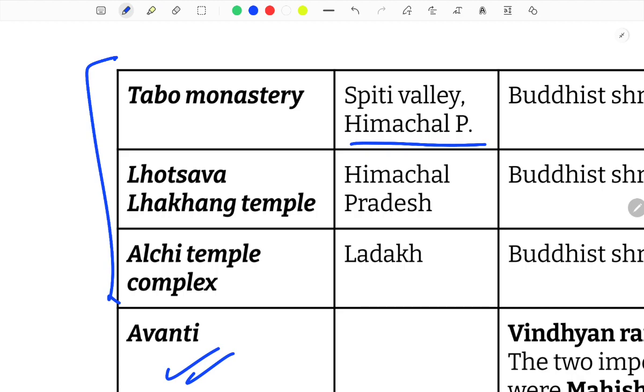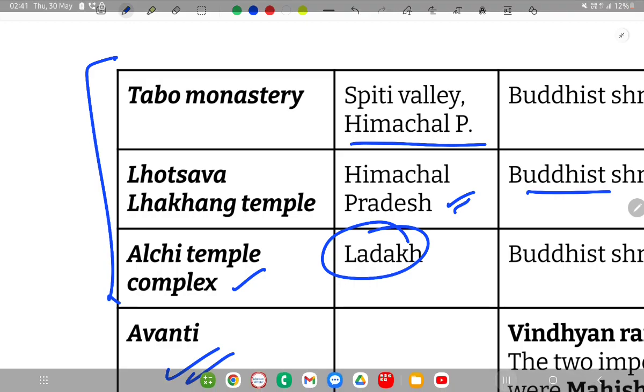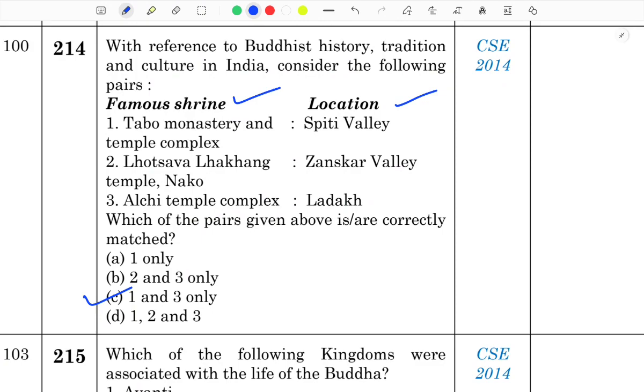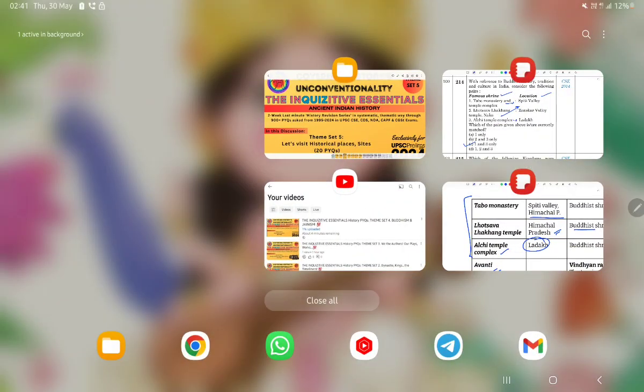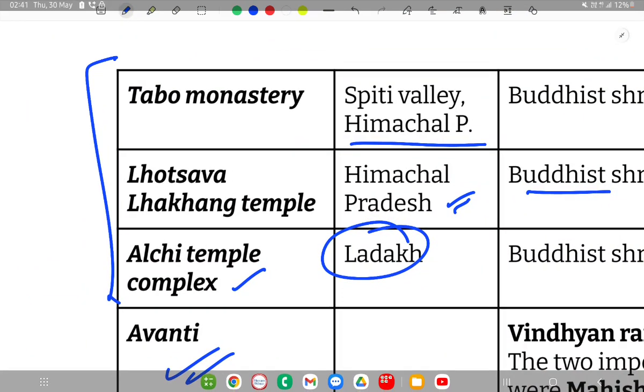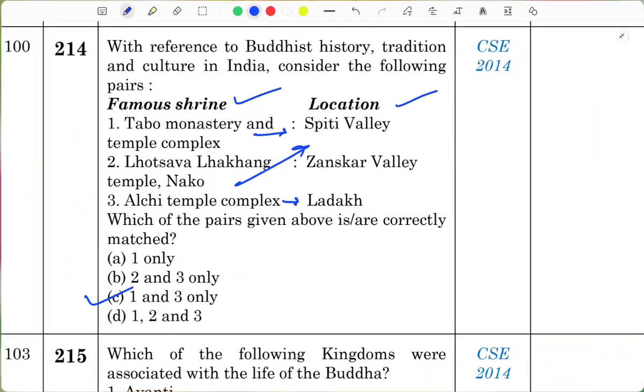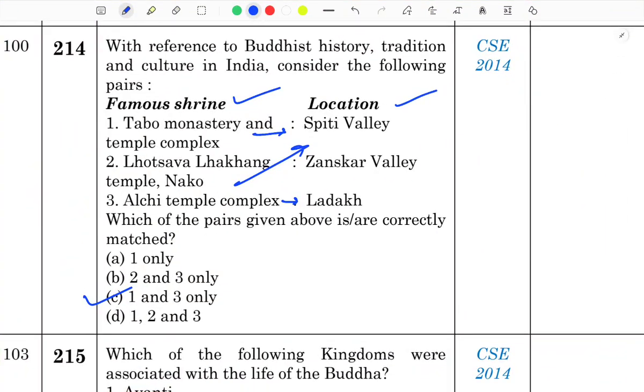Lotswa Lakhang Temple, that's in Himachal Pradesh, a Buddhist shrine, and Alchi Temple complex in Ladakh, another Buddhist shrine. So Alchi Temple complex, yes, it's in Ladakh. Tabo Monastery complex, yes, this is also in Himachal. Lotswa Lakhang Temple Nako, no, that's not in Zanskar Valley, but it's in Himachal. Same, I think, Spiti Valley, as we have seen. Yes, almost in the same Himachal Pradesh, Spiti Valley, not in the Zanskar Valley, that's in Kashmir.